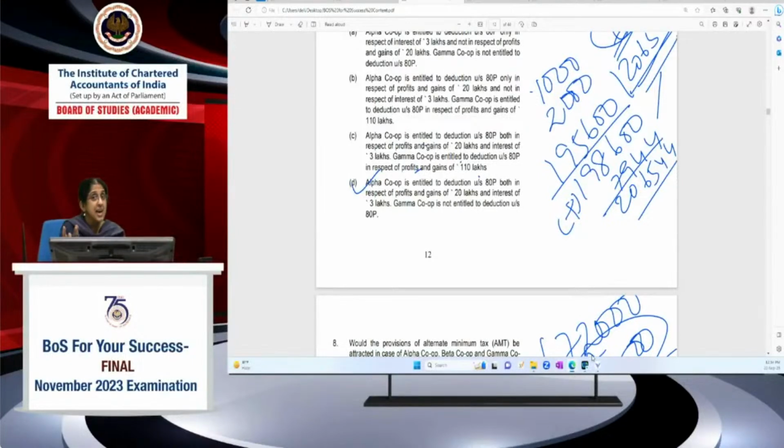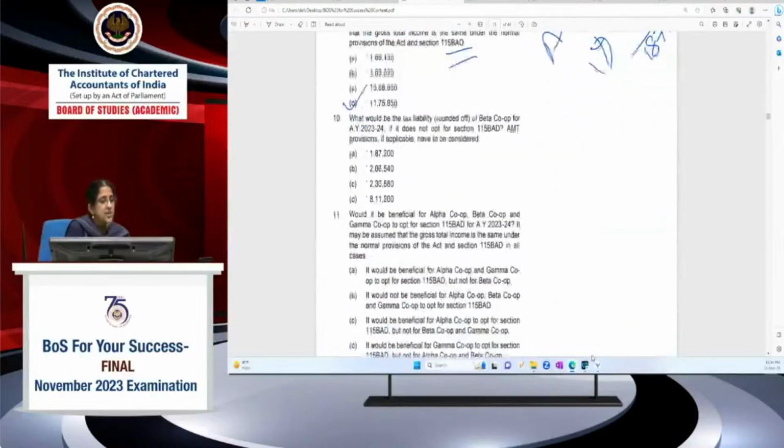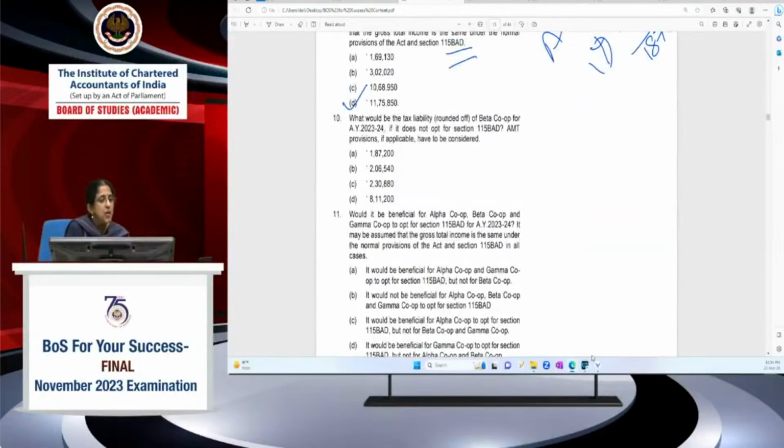If AMT is higher, then I have to consider that. But since AMT is lower, my figure will be 206,540. I hope this is clear. Ashish, you're right. You're correct. Now, Ashish, when 206,540 is the tax liability, AMT liability is lower. So we have to consider the provisions as per the regular provisions of the Act. Very good.